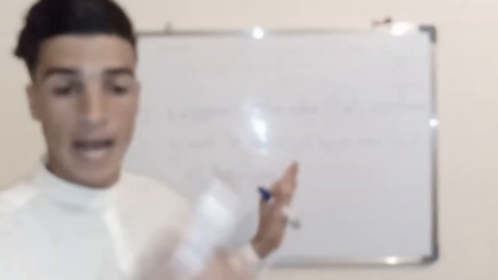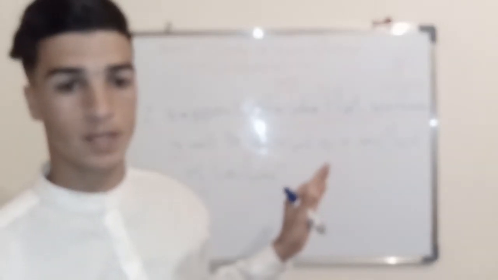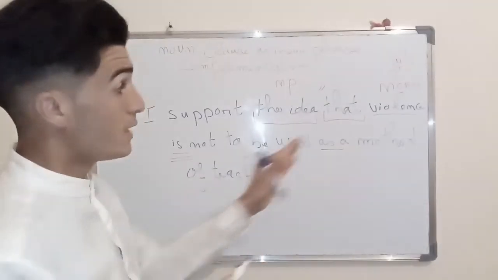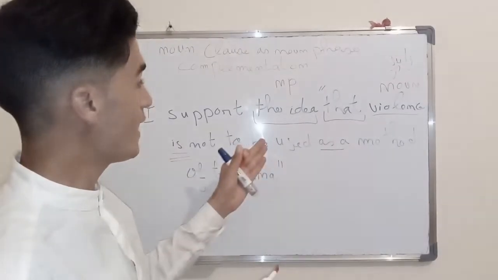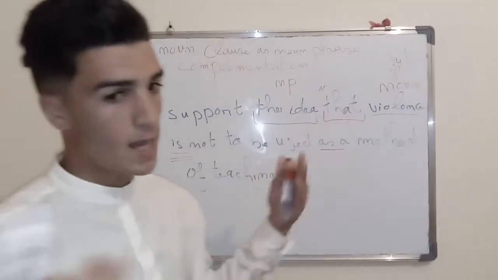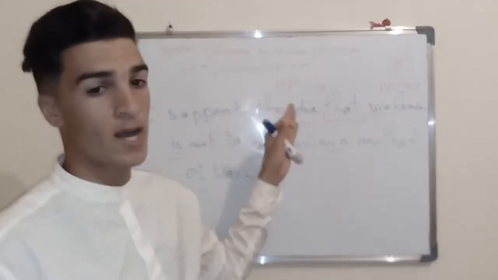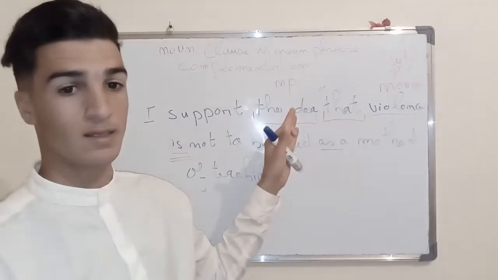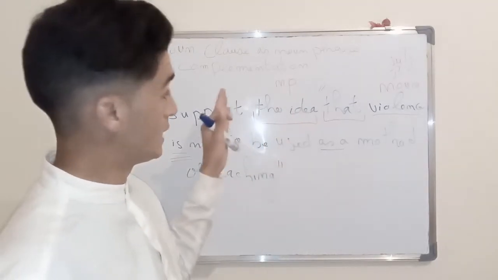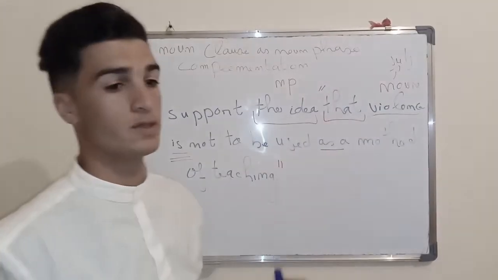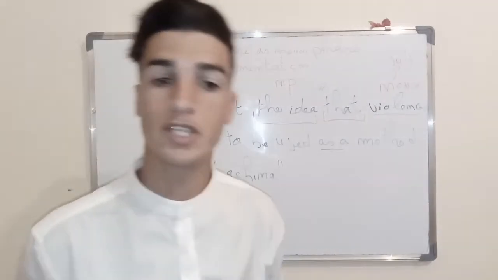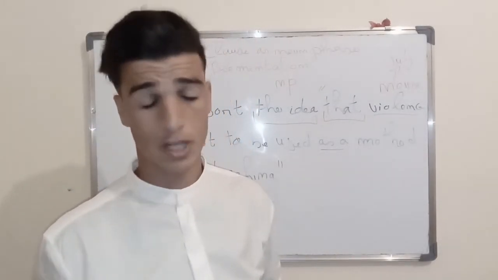So the noun clause has a subject and verb. And in here, we can say, I support the idea. What idea do you support? This noun clause explains to us this idea. The idea that I support. That violence shouldn't be used as a method of teaching against children.